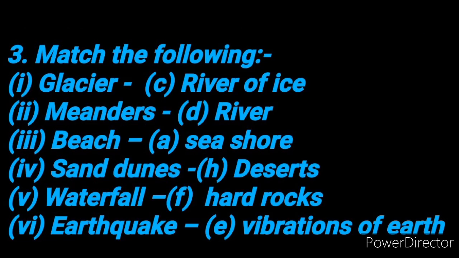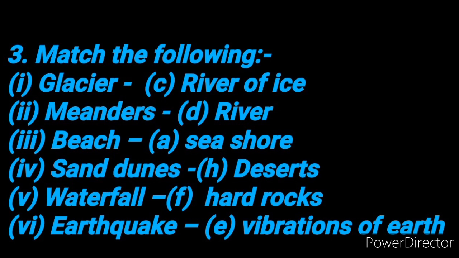Now see question number 3, match the following. First is glacier, match it with C, that is river of ice. Second is meanders, match it with D, that is river. Third is beach, match it with A, that is seashore.